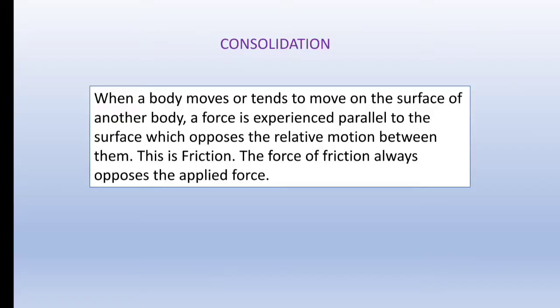Hope you all understand. Okay, is there any doubt in the discussion team? So, have you all enjoyed the activity? Yes, very good. So, what can we say about frictional force? When a body moves or tends to move on the surface of another body, a force is experienced parallel to the surface, which opposes the relative motion between them. This is known as friction. And the frictional force always opposes the applied force. So you can note it down. What is a frictional force? Please note it down.